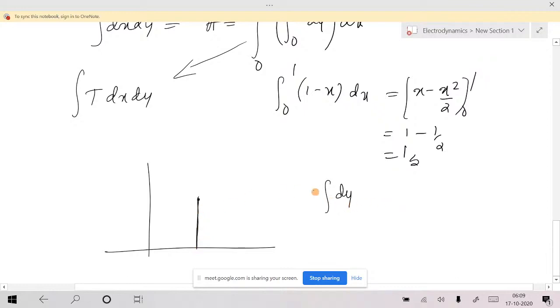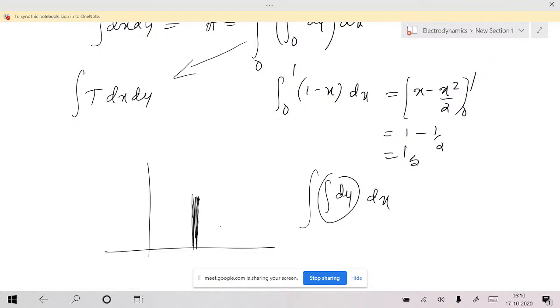Again, then if you just integrate this line with respect to dx, what will happen? You are sweeping this one. You are just sweeping this line along the x-axis. Then that will become area. You should imagine that one. Again, you should imagine the integration like that. From a point, we are going to get a line. From a line, we are going to get an area. From an area, if you integrate with respect to dz, you will get volume. Like that you have to imagine.